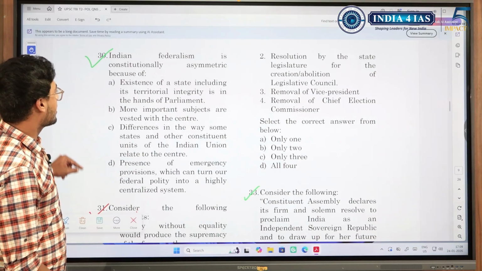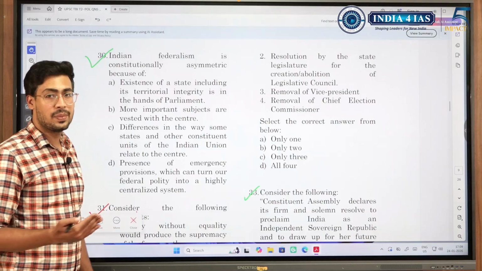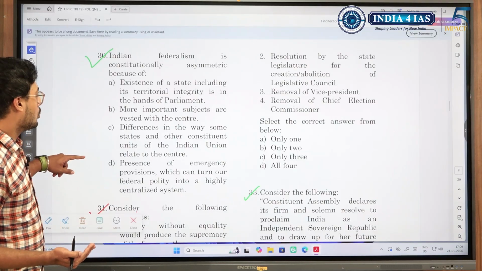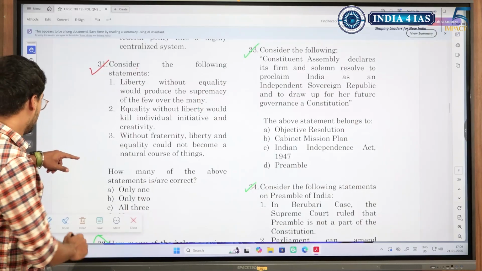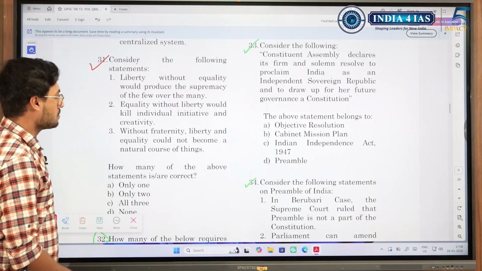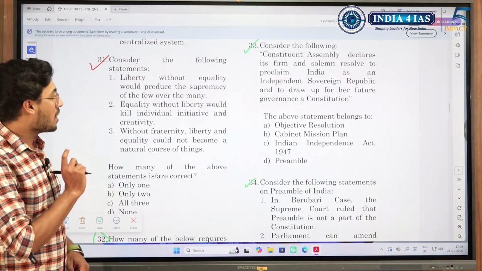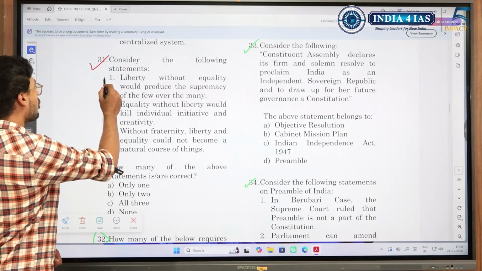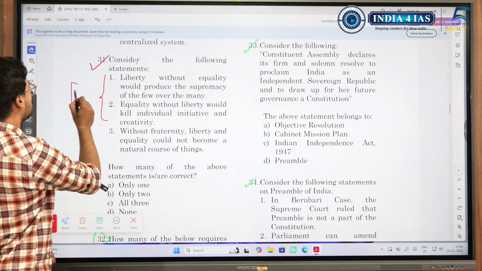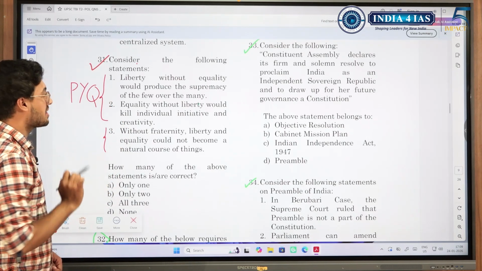Indian federalism is constitutionally asymmetric because of, see, Indian federalism is an asymmetric federalism. So you know this is a simple question and you will manage by yourself. This is another question which is interpretation based. At times UPSC will frame options to check your understanding of the subject. These two options had appeared in one of the PYQs, and this option has been framed by the paper setter.